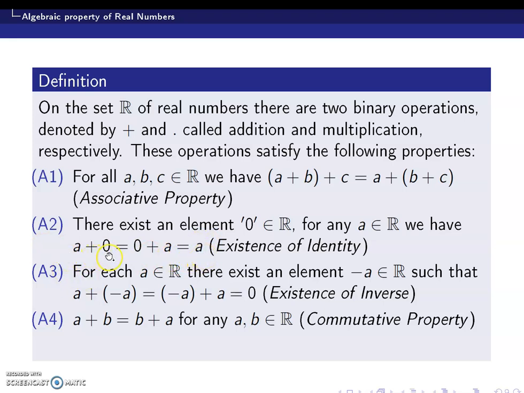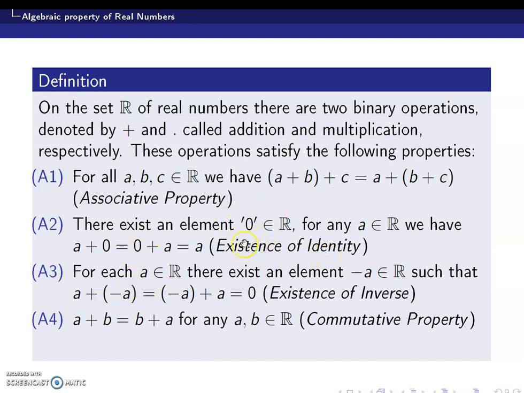So a + 0 = 0 + a = a. There exists an element such that if any particular element is operated with that 0, you get the element which you took. The 0 is called the identity. This property is called the existence of identity.